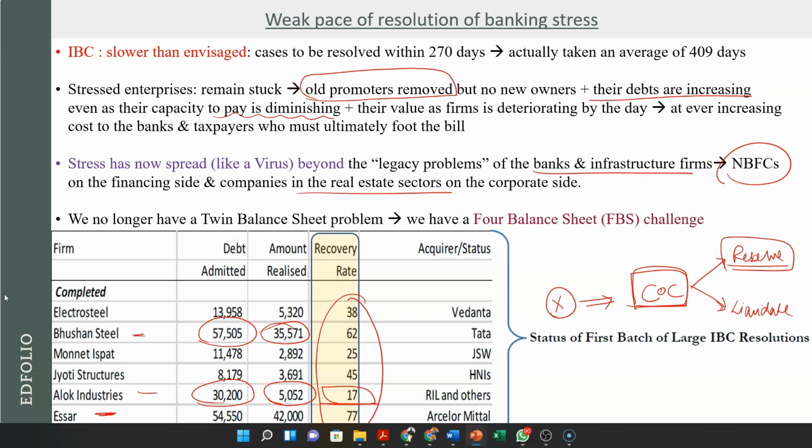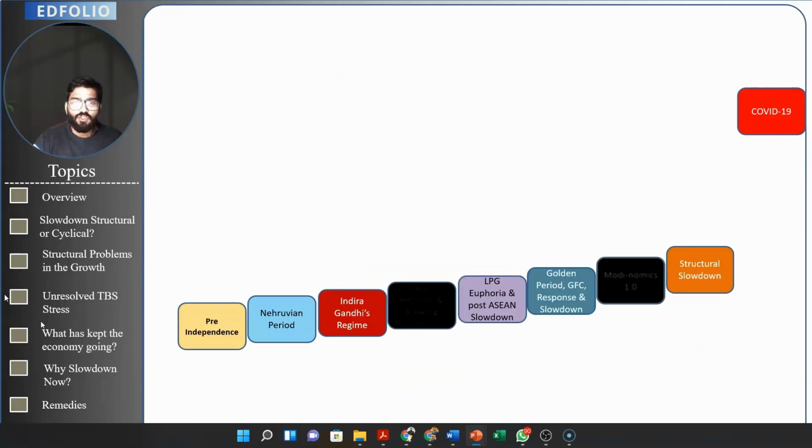So this is the recovery rate. 1 minus the recovery rate is the cost to these banks and all the creditors. So we can see that the recovery rate has not been very huge in terms of IBC then. So this was the problem of IBC.